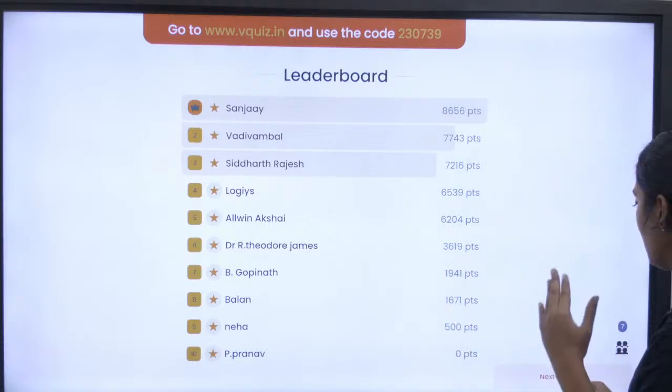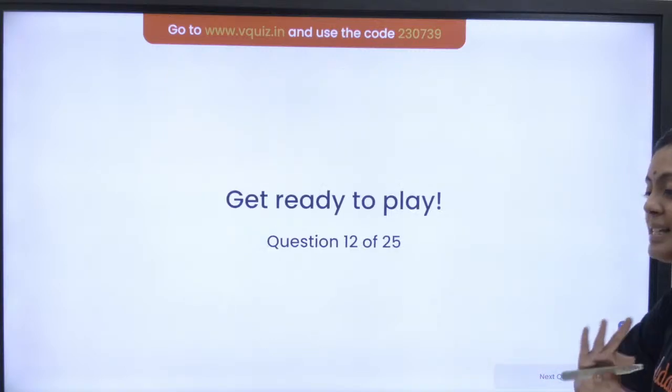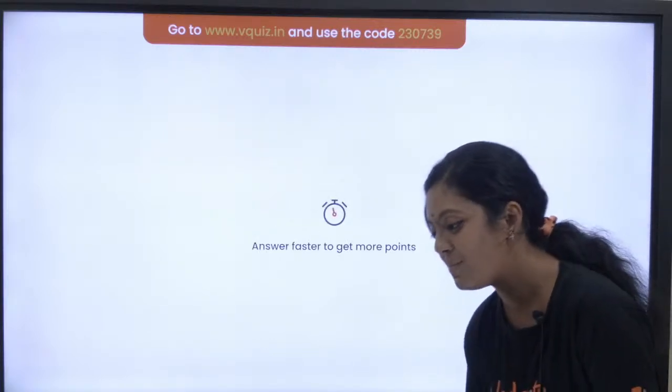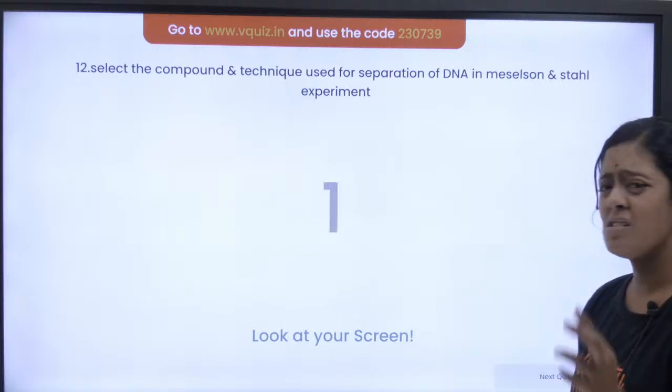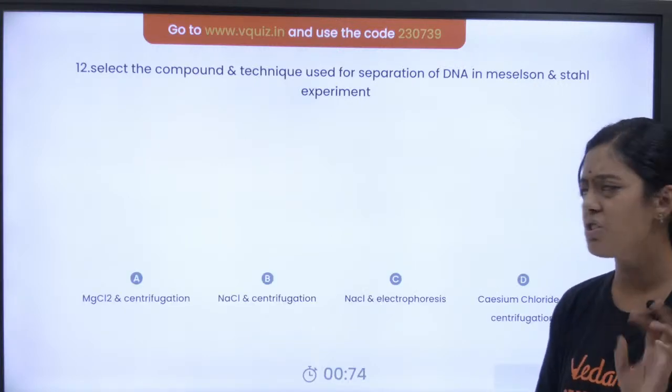So we have the same leaderboard, there is no change. We have question number 12 of 25. Yes, very good. Thank you for putting it in the chat box. Very important question. சில பேருக்கு ரொம்ப ஈஸியா இருக்கும், சில பேருக்கு ரொம்ப கஷ்டமா இருக்கும்.